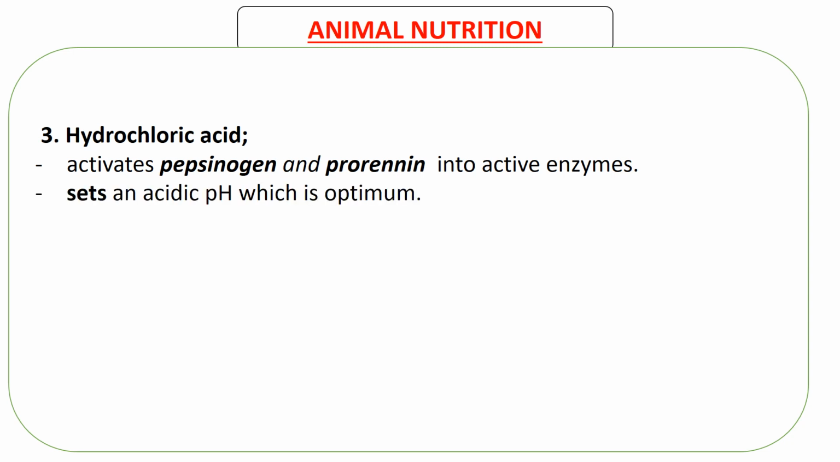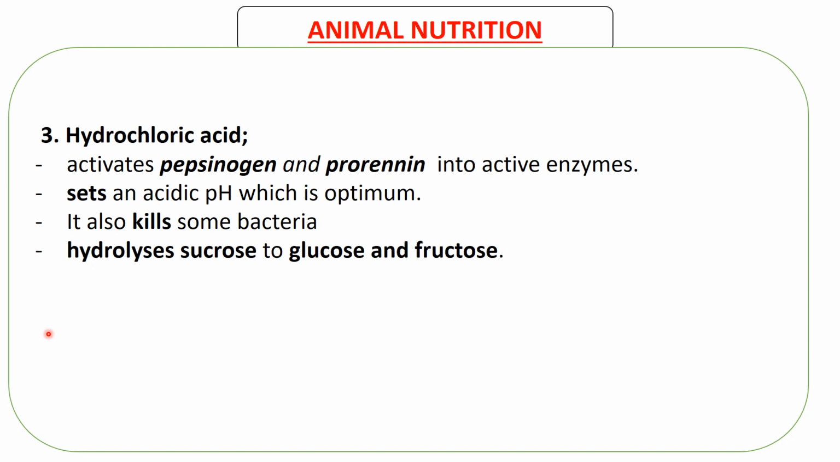The other function of the hydrochloric acid is that it sets an acidic pH which is optimum. Pepsin works in an acidic environment, that is its optimum pH. The third function is that it also kills some bacteria, just like lysozyme does in the mouth. And the last one, it hydrolyzes sucrose to glucose and fructose. Remember, sucrose is made of glucose and fructose. So this breaks down sucrose to form glucose and fructose.